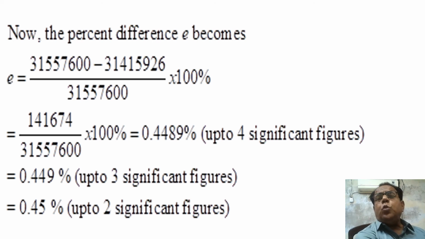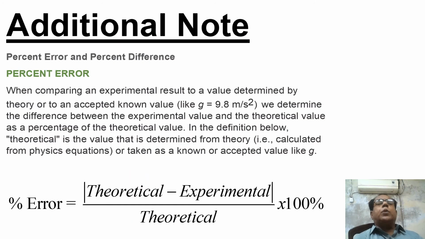Now we move on to the additional note: percent error and percent difference. Percent error: when comparing an experimental result to a value determined by theory or to an accepted known value, like acceleration due to gravity equal to 9.8 meter per second square, we determine the difference between the experimental value and the theoretical value as a percentage of the theoretical value.